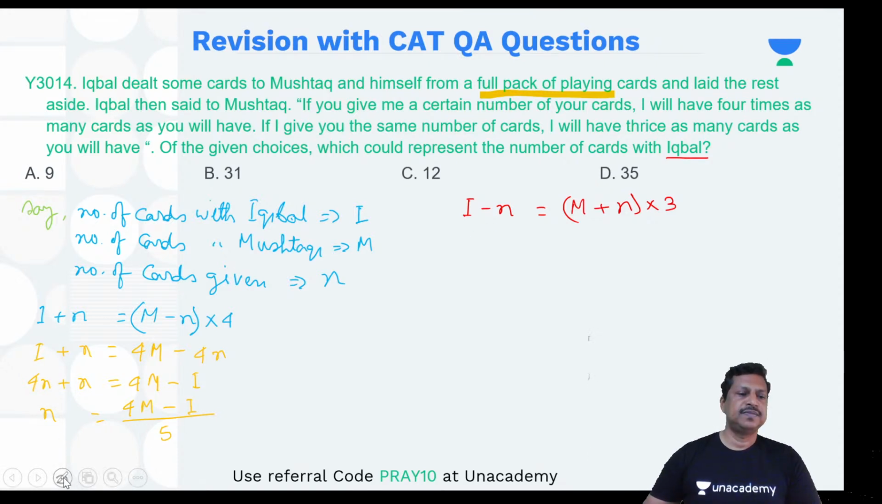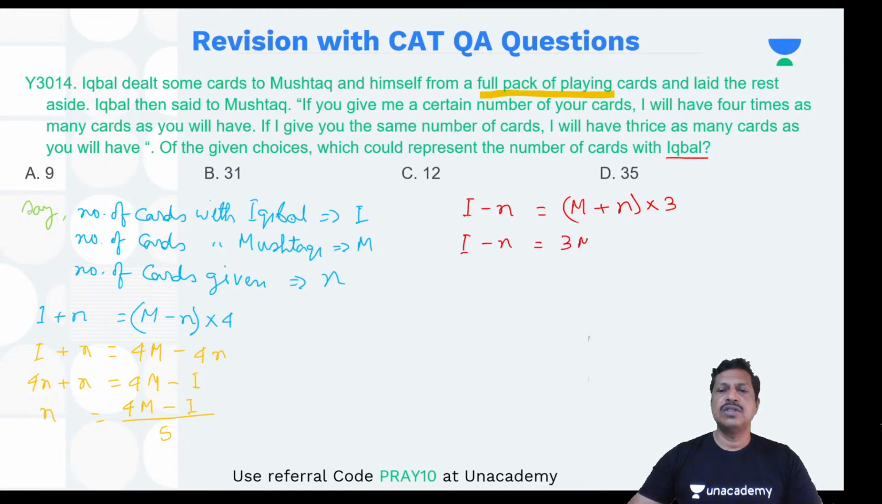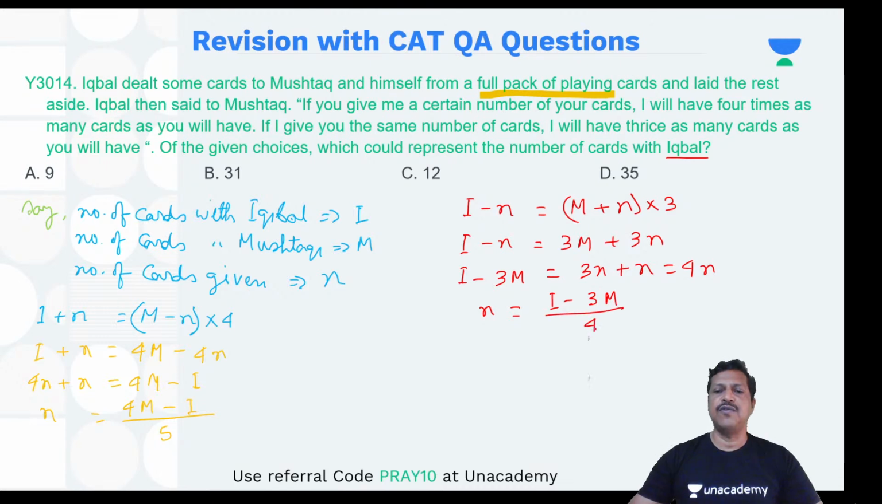From this side, what will be the value of n? I can find out in the same fashion. So I can go for I minus n equal to 3m plus 3n. n goes that side. So I'll get I minus 3m equal to 3n plus n. That's nothing but 4n. And from here, I can find out what is the value of n? n is nothing but (I minus 3m) divided by 4.